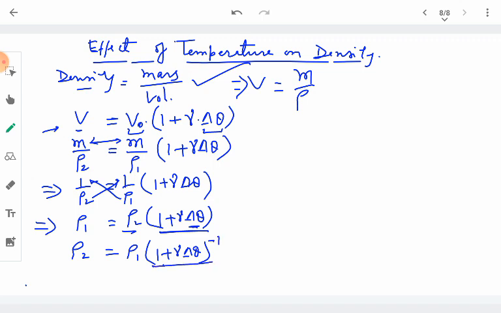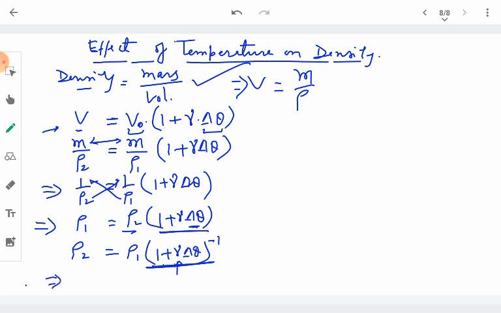Now we apply the binomial theorem over the term inside the bracket, and in that we get higher order terms of gamma, which is a very small quantity for the given material. The higher order terms containing squares or cubes or fourth power and so on are ignored because their contribution will be rather small.